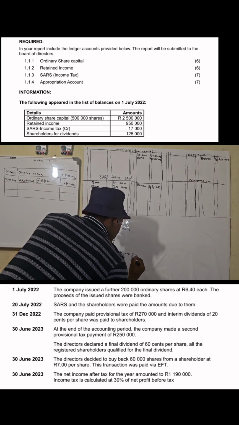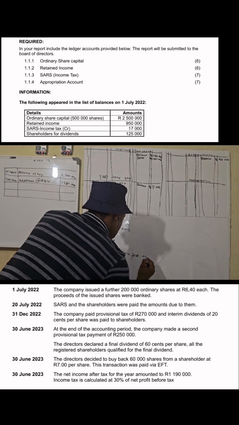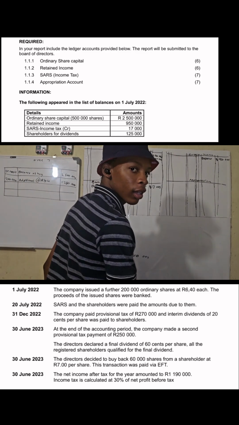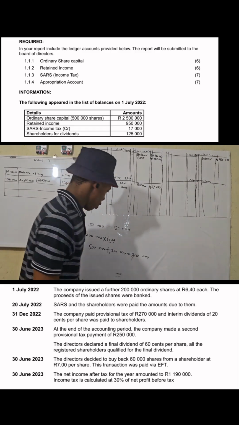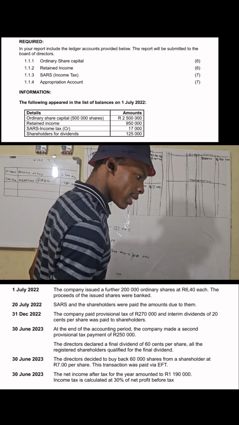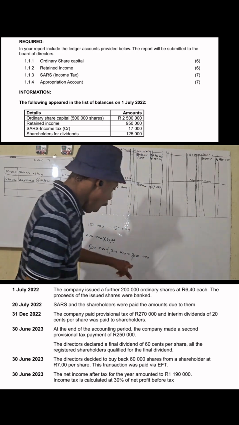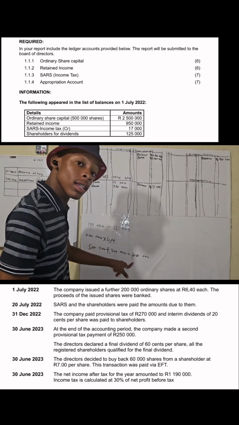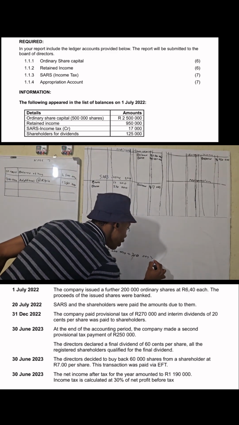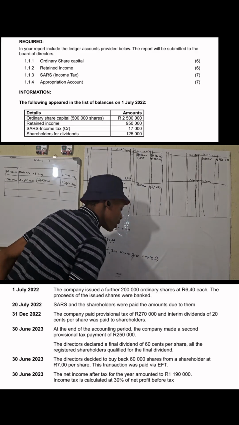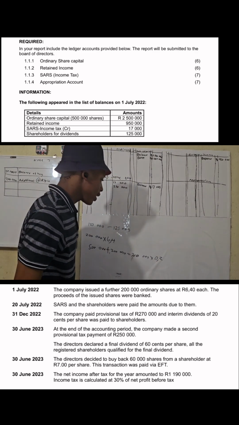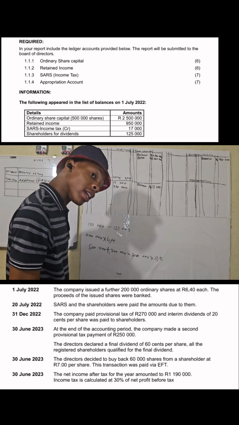I had 700,000 shares. As I still continue, how many shares? It is 700,000. They say they paid 20 cents per share. How many shares did I have? I have 700,000 shares at that time on the 31st December. Therefore, out of this 700,000 shares, they paid 20 cents as the interim dividend. It is the one that is paid this year.